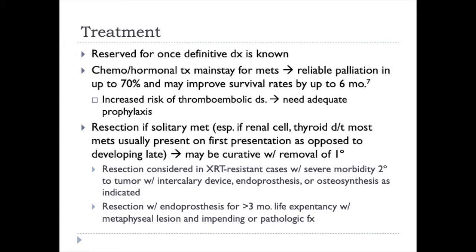There's an increased risk of thromboembolic disease in these patients, especially when considering surgery for an impending or actual pathologic fracture, so you do need adequate prophylaxis. The problem is adequate prophylaxis has not been clearly defined. We have studied these patients using multiple different low or heavy duty blood thinners, and unfortunately what we find is the rates of thromboembolic disease remain the same. So there appears to be more involved with the tumor-related factors that increase coagulopathy that are not quite affected by a lot of the drugs that we have available. So essentially, close monitoring is what's needed for these patients.